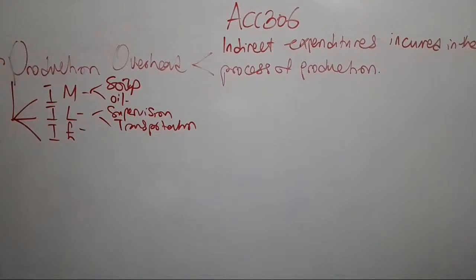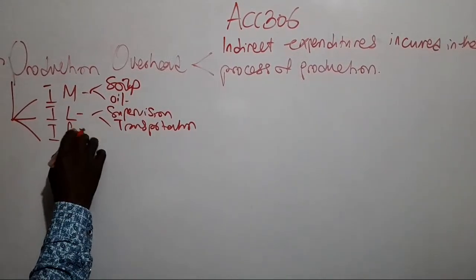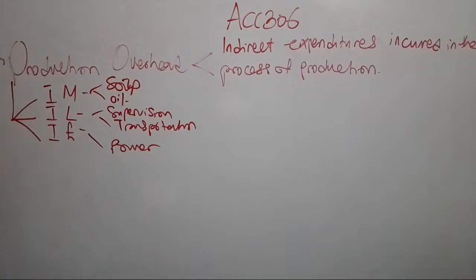Now just like we have indirect expenses, the likes of power, like electricity, we also have what we call the selling overhead. The selling overhead is a classification that comprises costs incurred in securing orders from customers for the product dealt in by the concern.